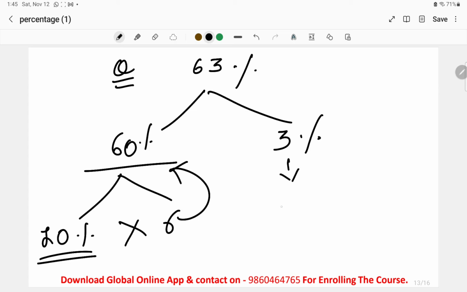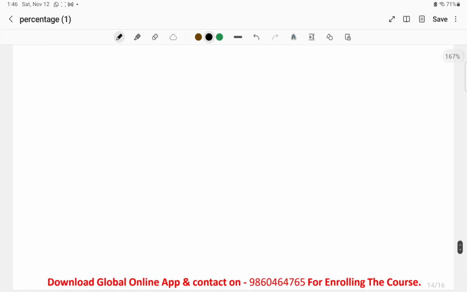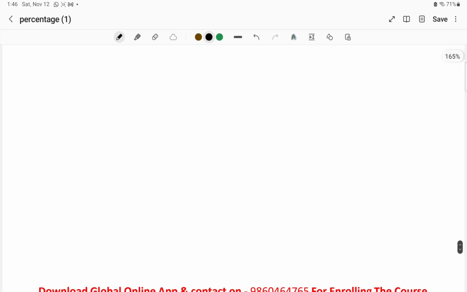To find the 3%, first find the 1% and multiply it by 3, and we will get the 3%. And whenever we add the 60% plus 3%, we will get the 63%. This was the way that you have to follow to use this shortcut. Now take one example.